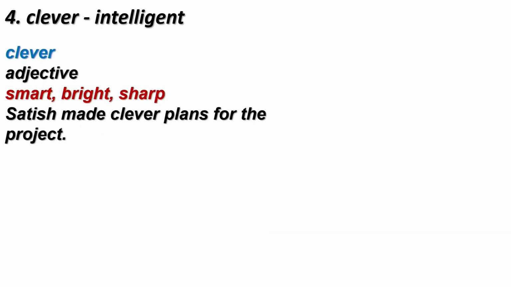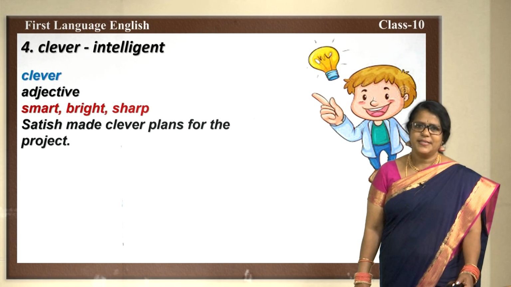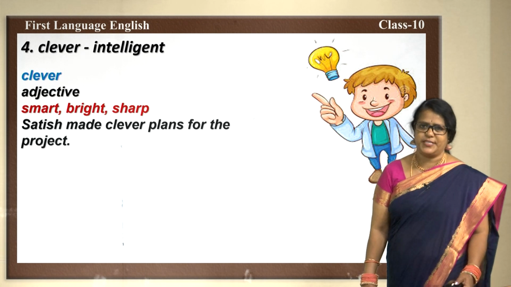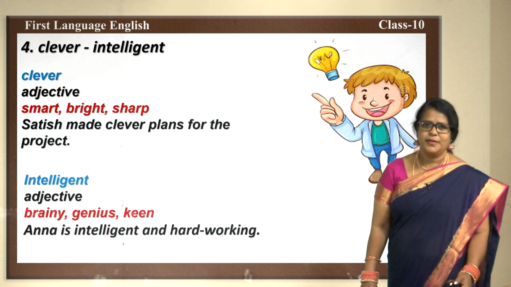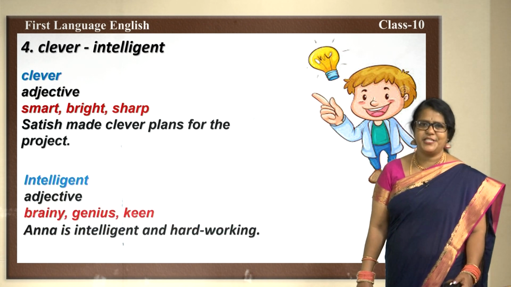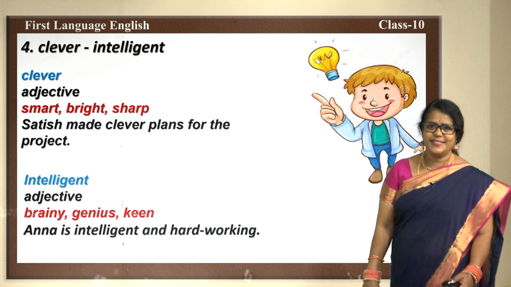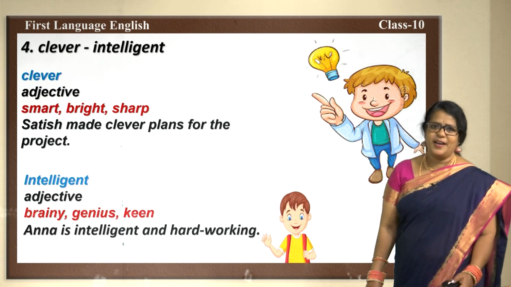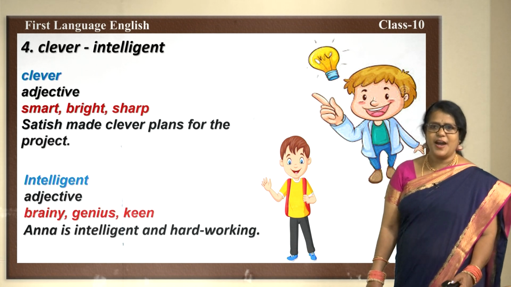The next pair, clever and intelligent. Both seem to be the same, whereas let us see how different they are. Clever, an adjective, smart, bright, sharp. Satish made clever plans for his project. Intelligent is also an adjective, brainy, genius, keen. Anna is intelligent and hardworking.